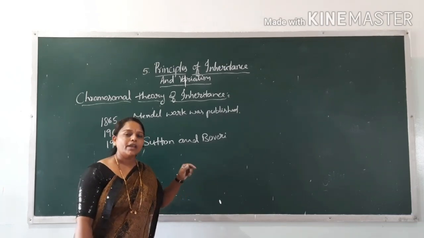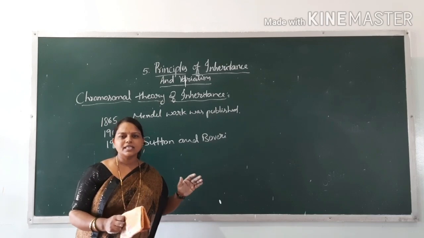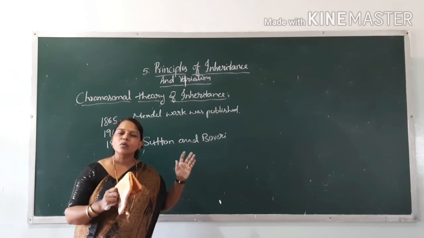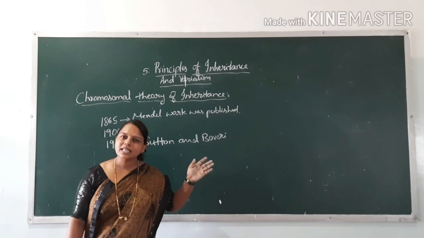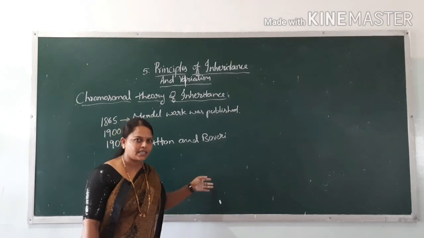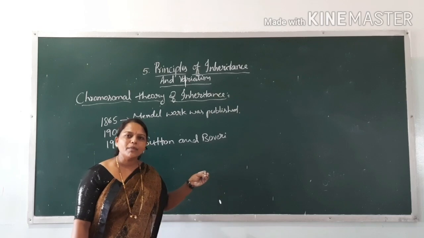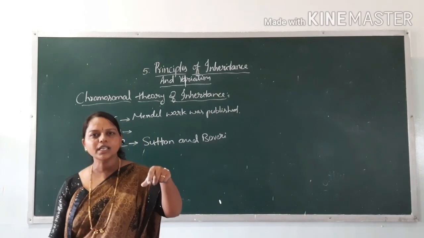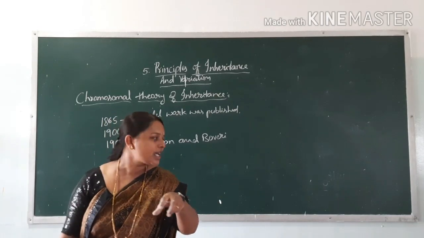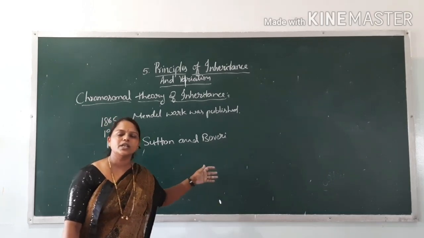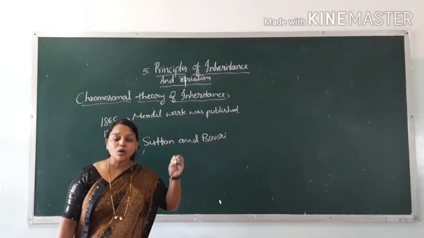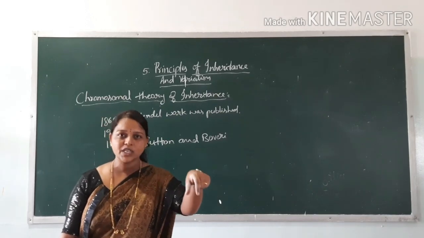So Mendel's results are all correct, but he explained his results based on factors. But they say factors are found on the chromosomes, and chromosomes are responsible for carrying the characters from one generation to another because those chromosomes carry these genes.